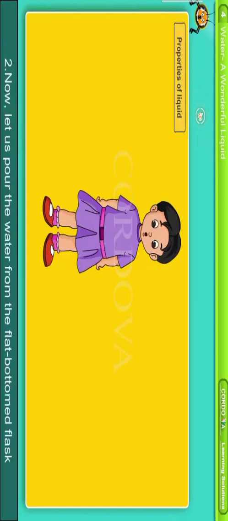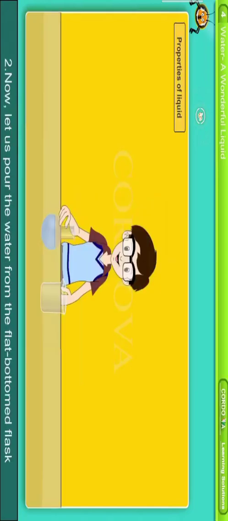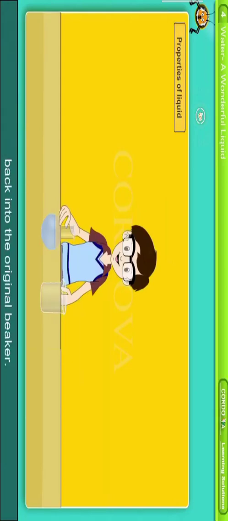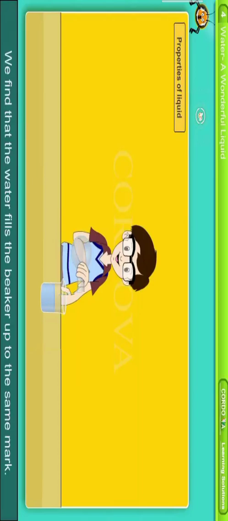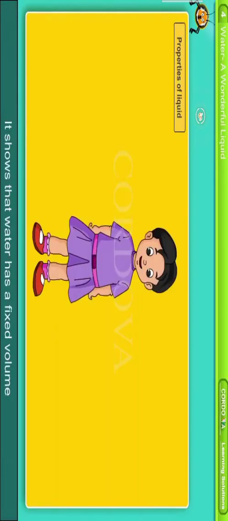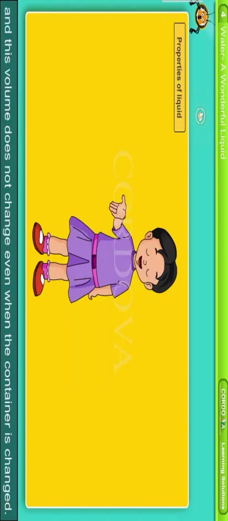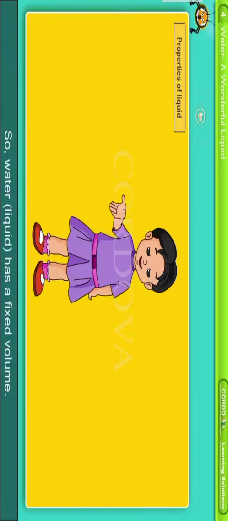Now, let us pour the water from the flat-bottomed flask back into the original beaker. We find that the water fills the beaker up to the same mark. It shows that water has a fixed volume and this volume does not change even when the container is changed. So, water, a liquid, has a fixed volume.